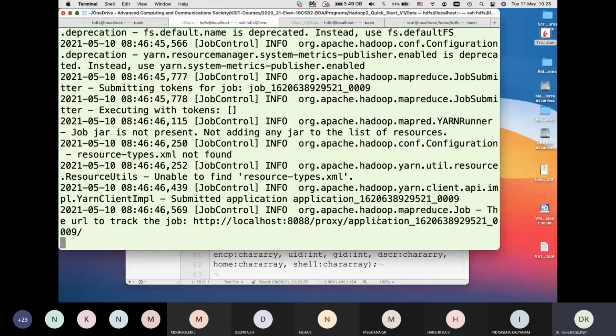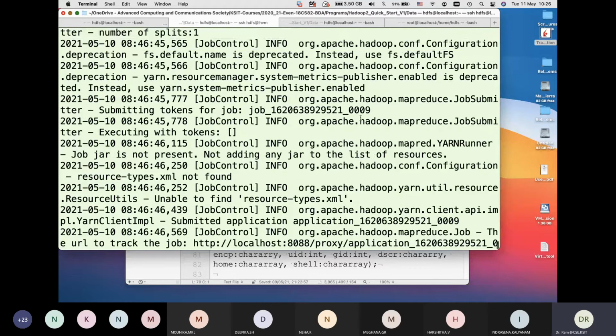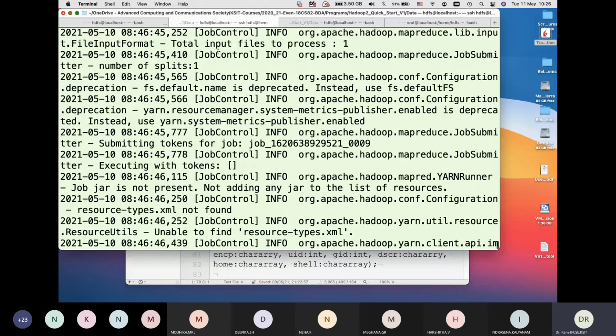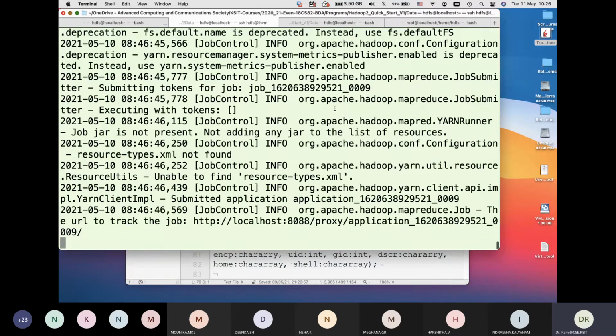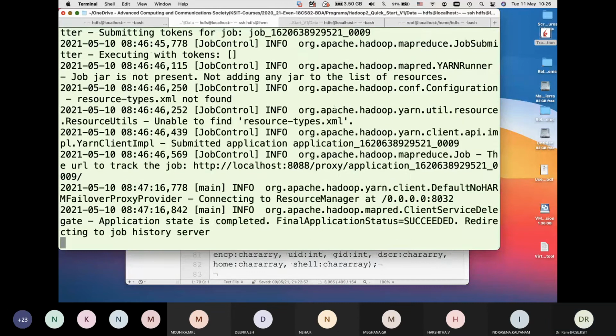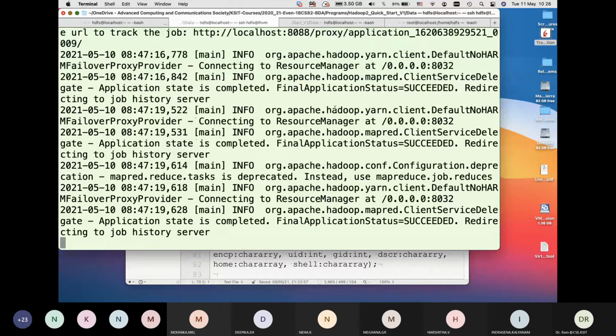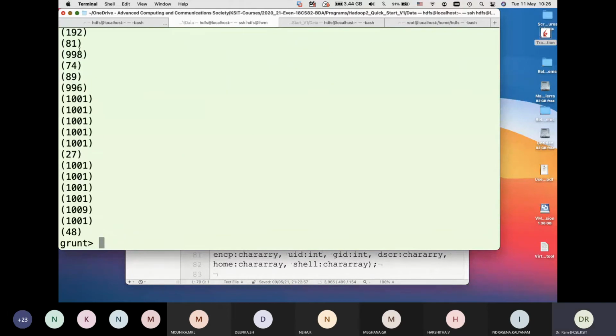And then you see the normal process of starting a mapper, reducer, and getting your response back. You probably see that it slowly comes up. You can see the Hadoop map job submit, and it's continuously following with that. Number of splits is one, only one input file to process, so it will launch only one job. And you finally get the output that we expected.